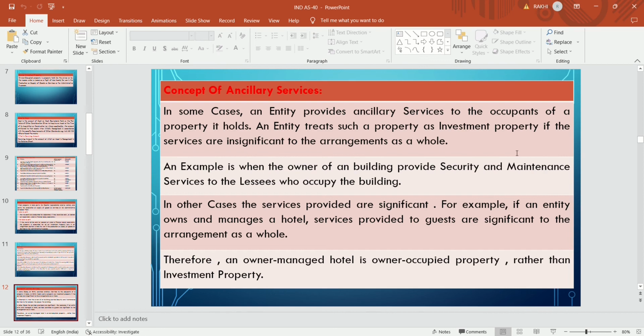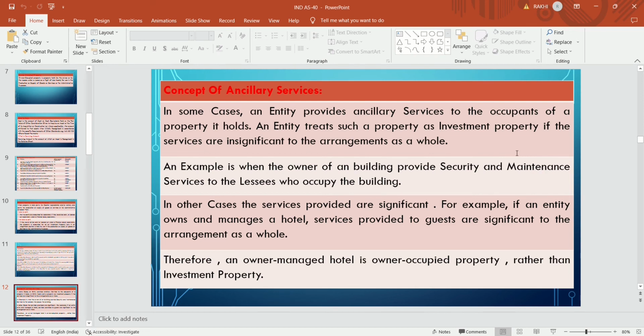Like if they are providing room cleaning services, laundry services, food services, and security guard services, all these services in addition to the building given on rent, then that asset is not treated as an investment property, because the services provided along with the renting are significant and for commercial use, so it is treated as PPE and not as an investment property.